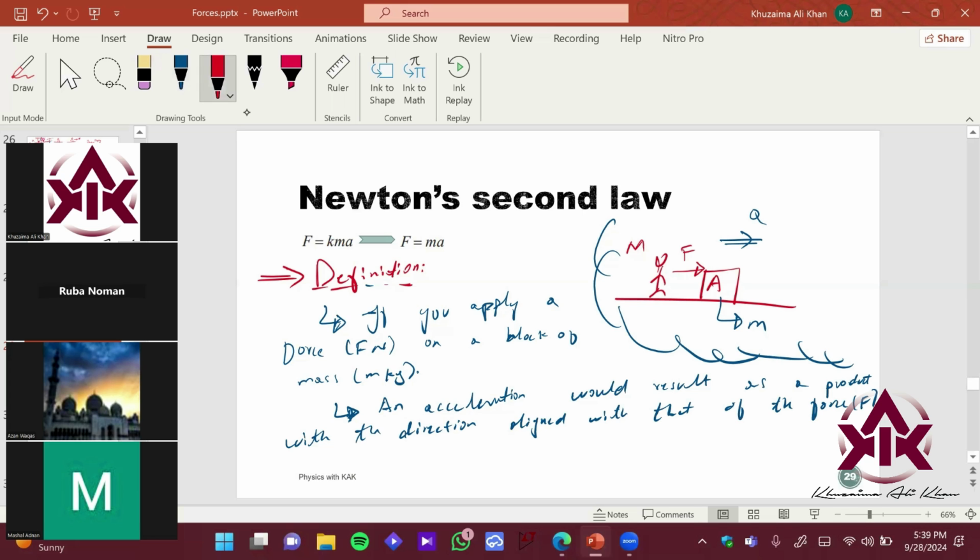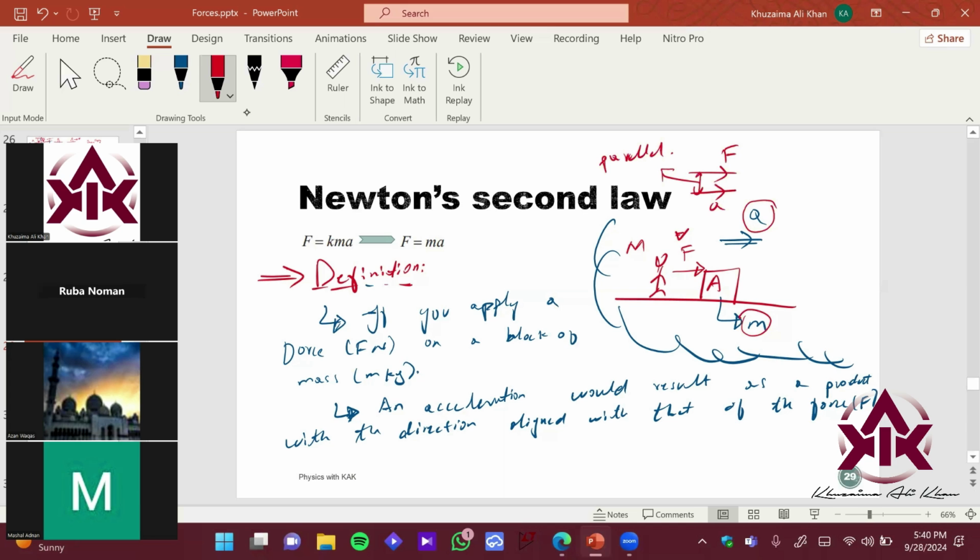So what is it saying? If you apply a force F on an object of mass m, an acceleration takes place, ठीक है, which is in the same direction as the force. You can see कि force का direction हमारे पास यही है and acceleration direction same है. So these both vectors are parallel to each other. ठीक है, this is pretty important. So this is your Newton's second law of motion.